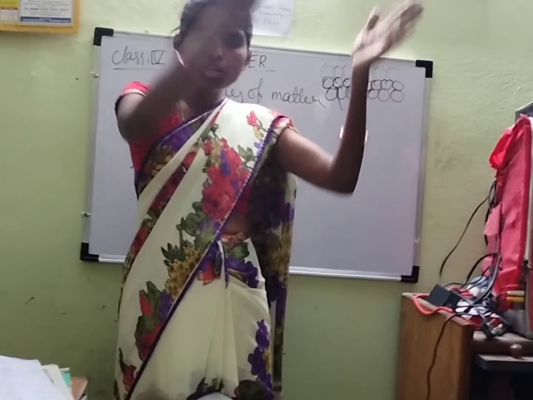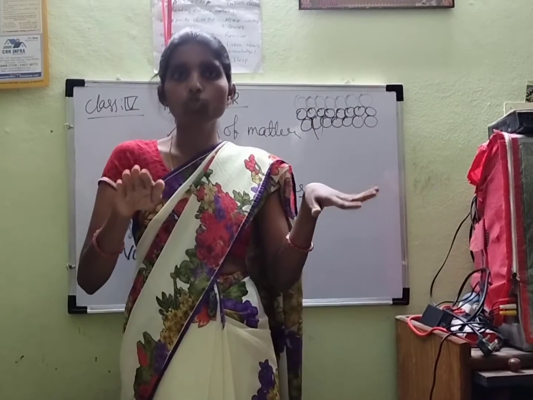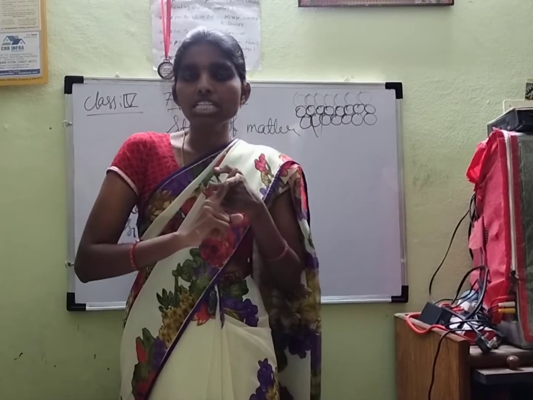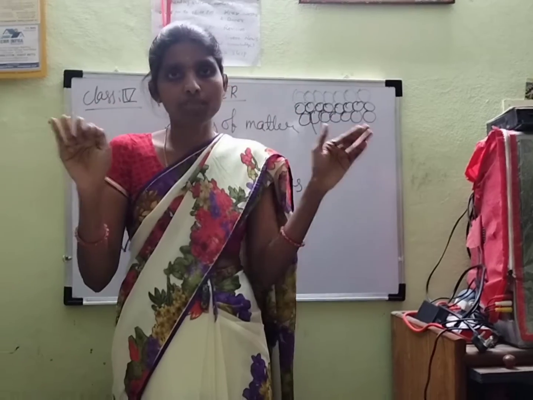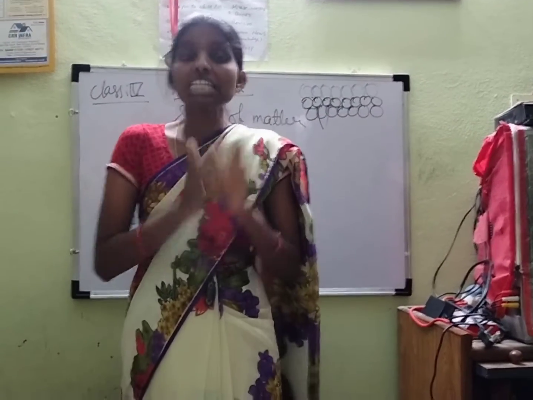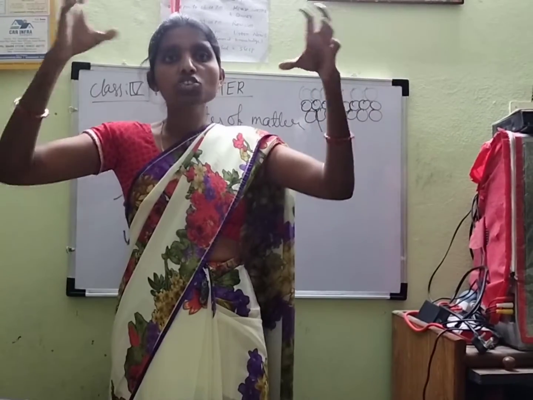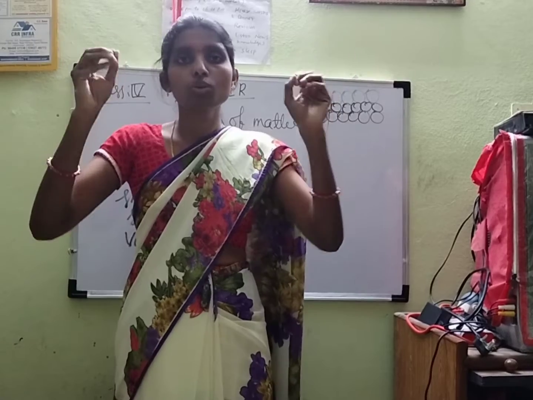According to the bottle, the liquid gets the shape. So what are you going to remember here? Liquids do not have a fixed shape, but they have a fixed volume. The shape of a liquid depends upon the container. Whatever container you take, the liquid will take the shape of the container.